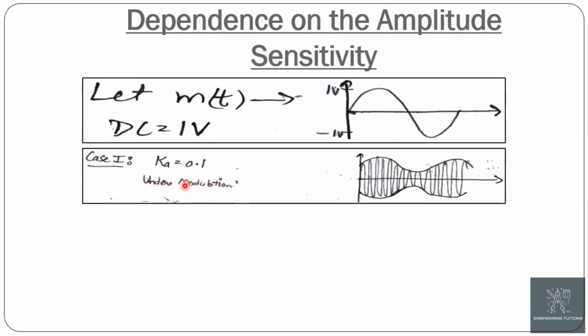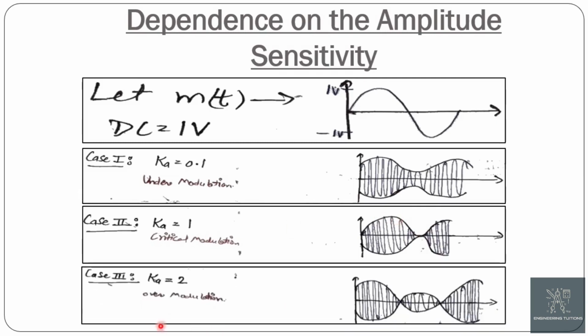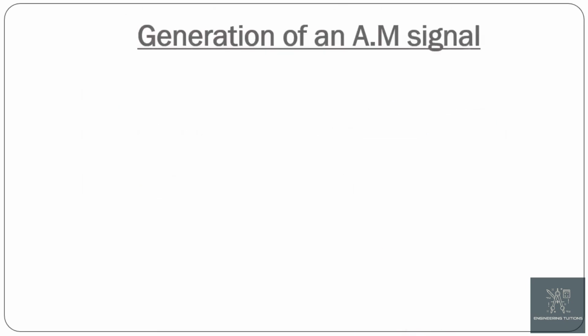Case first, when K is equal to 0.1, mu becomes less than 1, it becomes the case of undermodulation. And when K is equal to 1, mu becomes equal to 1, it becomes the case of critical modulation. When K is equal to 2, that is greater than 1, mu becomes greater than 1 and it becomes the case of overmodulation.